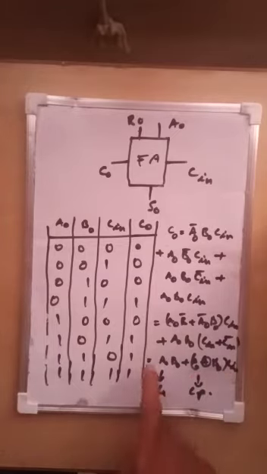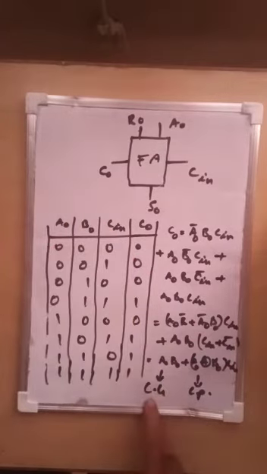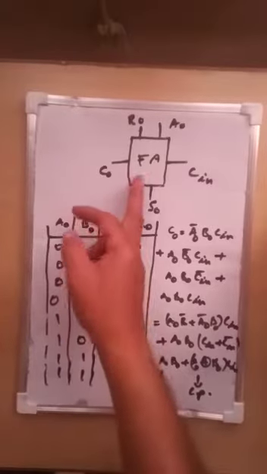That means C0 is the value of carry generation. This is what is called carry generation. The carry is internally generated.